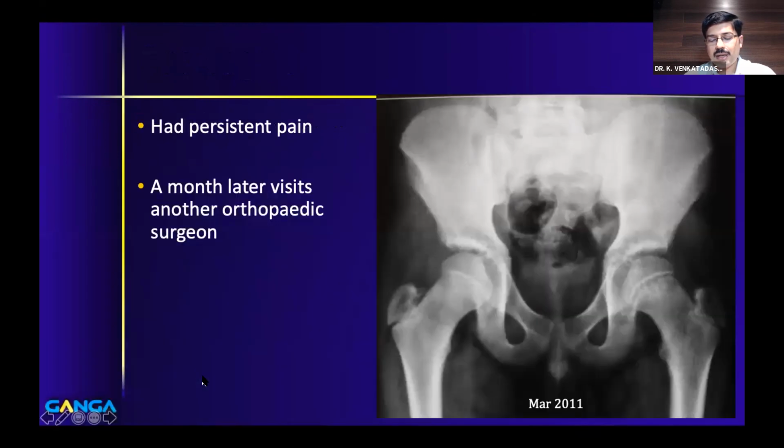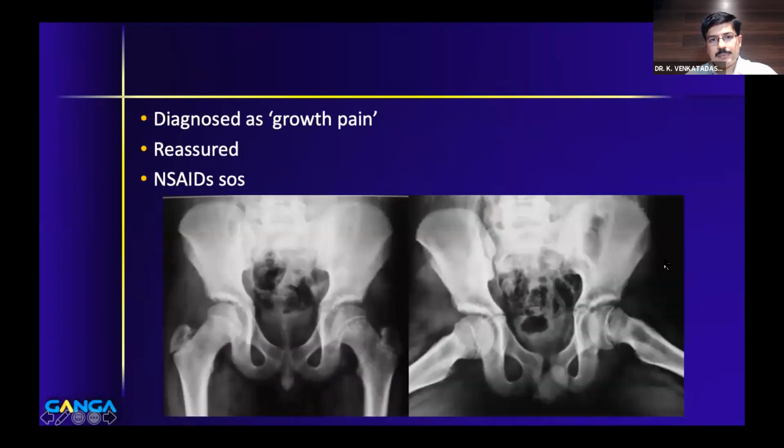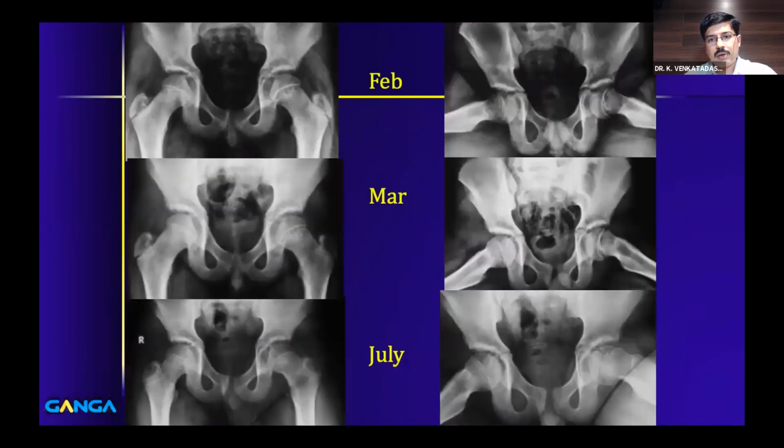After 1 month, he had persistent pain again, so he visited another orthopedic surgeon. You can see that the previous X-ray was done in February and this was in March. This X-ray was diagnosed as growth pain, and the child was reassured and again sent back on NSAIDs. So the child visited 2 orthopedic surgeons, and both of them missed the diagnosis. Later on, after 3 months from February and March, he came to us with a frank early slip.